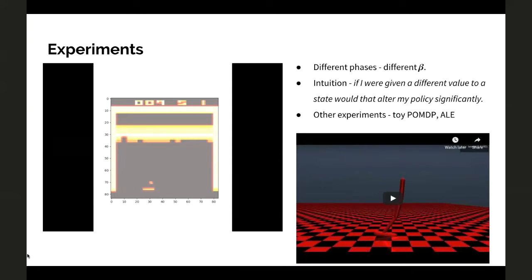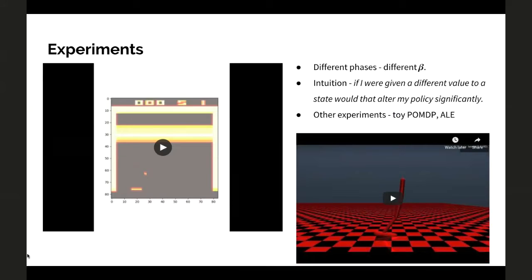The intuition for why you are emphasizing these particular states is that if you were to take a different action or a different policy in these states, your values would be entirely different from what they would have been by taking that particular action. Since there's a huge change between the past and the present, you emphasize those values higher.